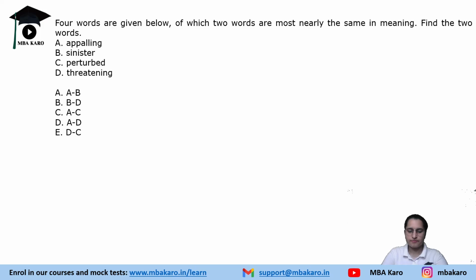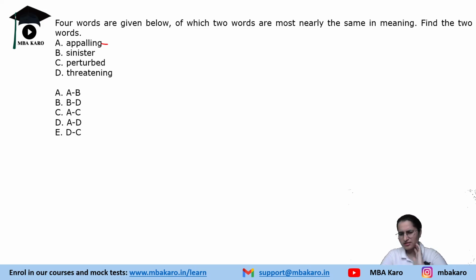Now the next question. Again, 4 words are given. 2 words we have to find which are nearest in meaning, nearly the same meaning. So now, the first word is appalling. The second word is sinister. The third word is perturbed. The fourth word is threatening. Now, appalling means shocking. Sinister means someone or something that appears or seems to be evil or dangerous, right? Perturbed means unsettled, or feeling concerned.